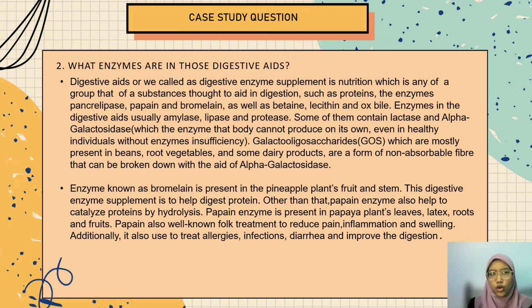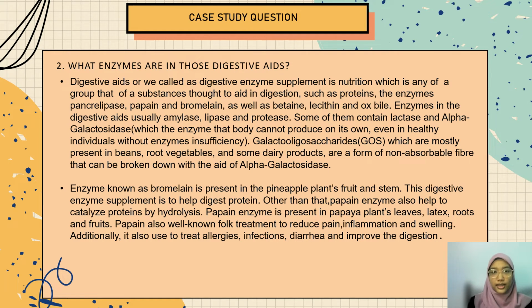For the second question, what enzymes are in those digestive aids? A digestive aid, or what we call a digestive enzyme supplement, is a nutritional supplement containing substances central to digestion, such as protein and the enzymes pancrelipase, papain, and bromelain, as well as betaine, lectin, and oxalate. Galactooligosaccharides (GOS), which are mostly present in beans, roots, and some dairy products, are a form of non-absorbable fiber that can be broken down with the aid of alpha-galactosidase.